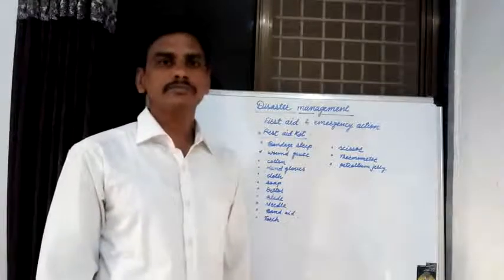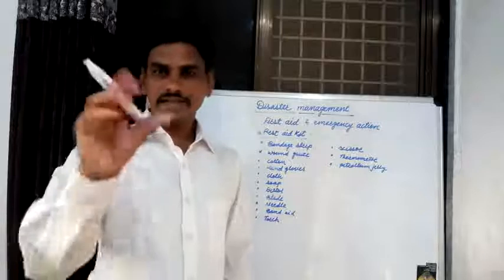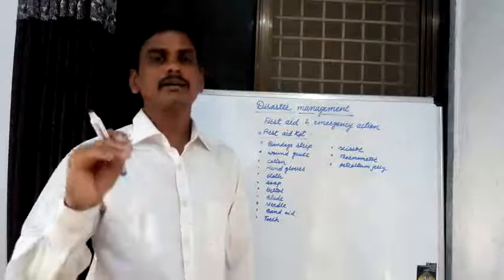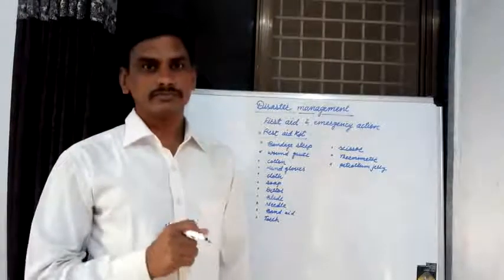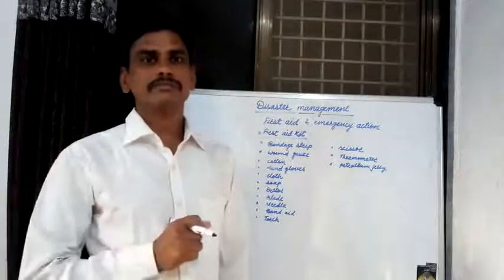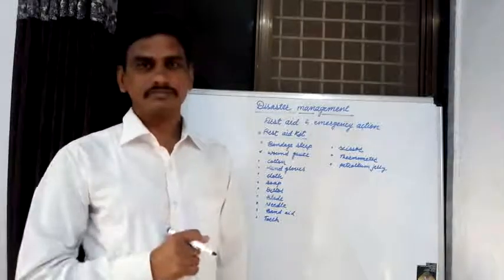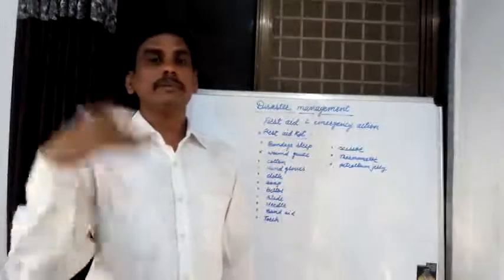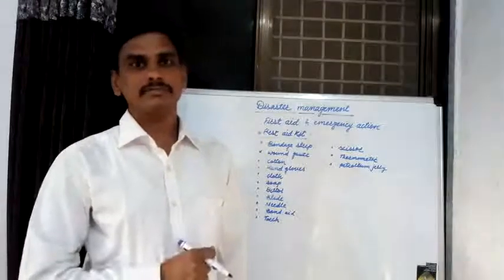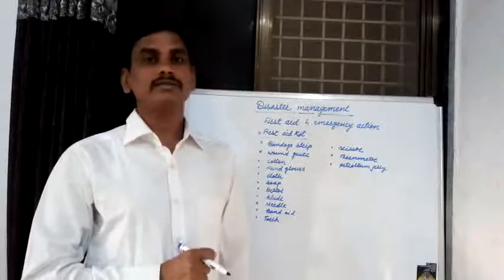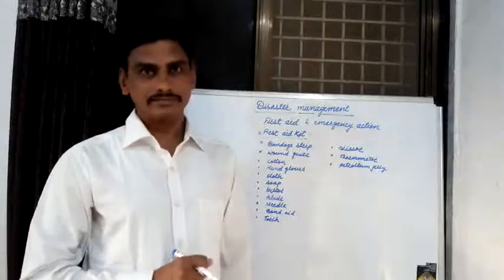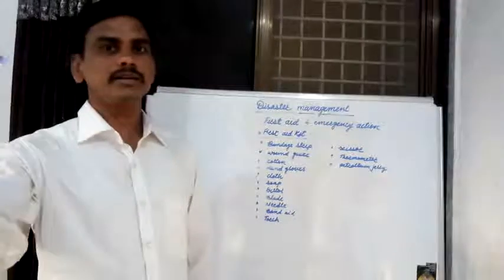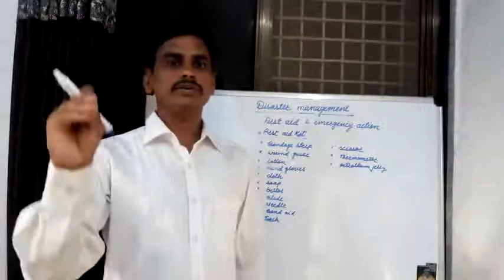We know that disasters occur in the environment, like earthquakes, fire, various kinds of fire, flood, various accidents, and war. These are known as different disasters. When these disasters occur in the environment, various people are injured.